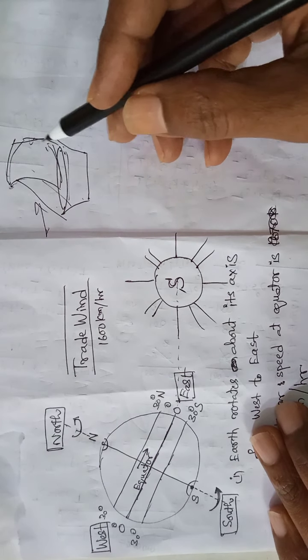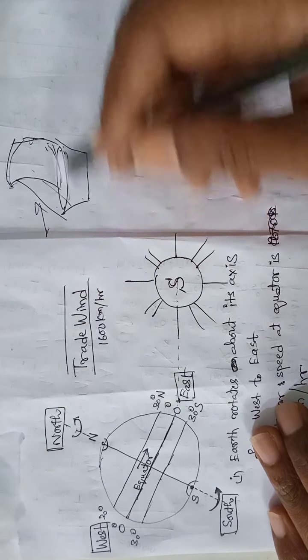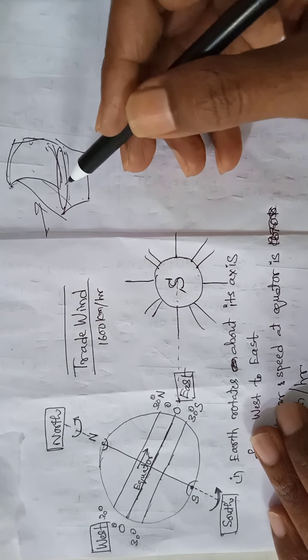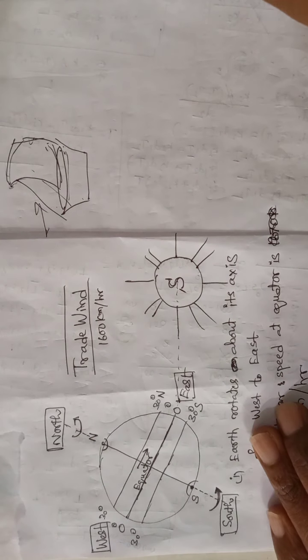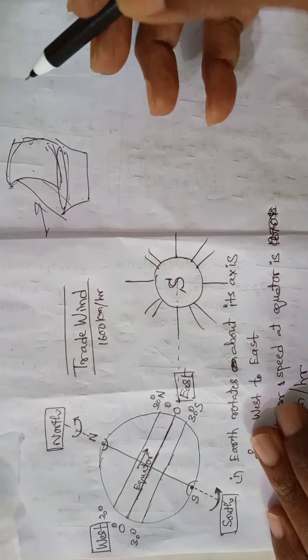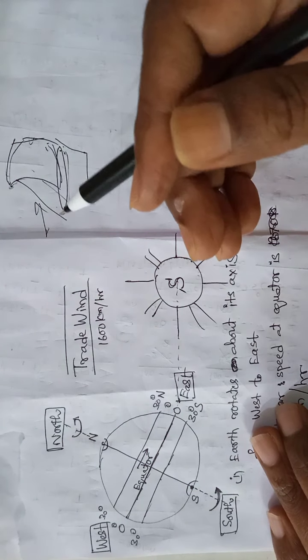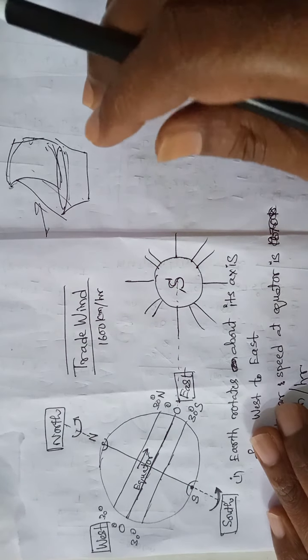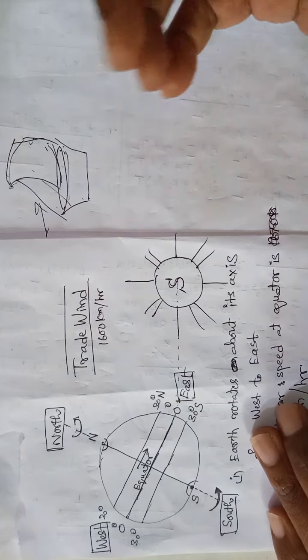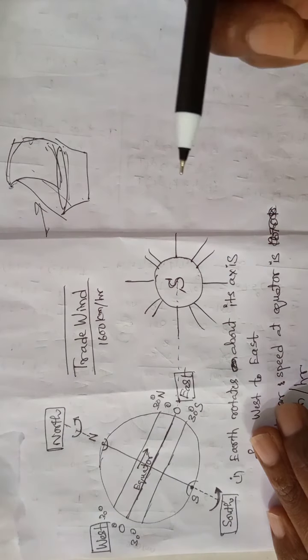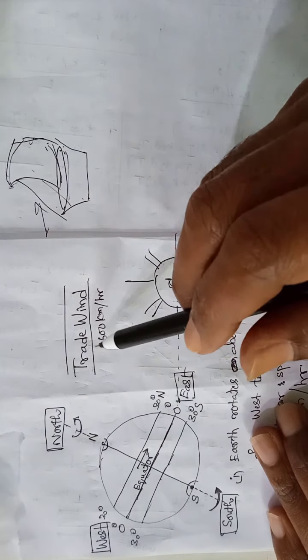So when wind is moving in this direction, they used to travel in that direction, so that making use of less amount of fuel, they can travel large distances. So in this way, for travel, they made use of the wind direction. That's why the word trade wind came.